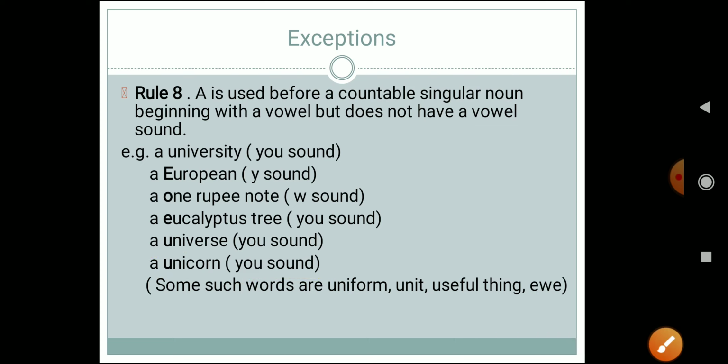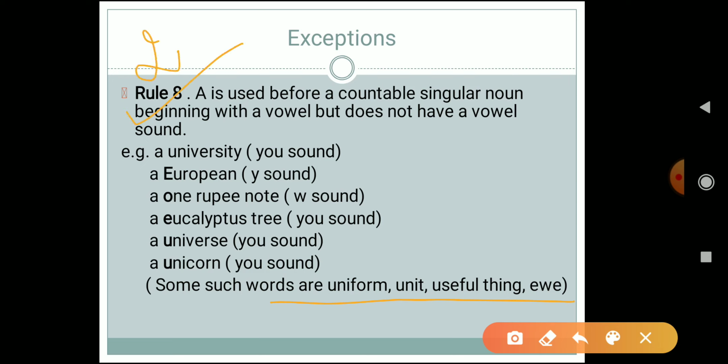Okay, I hope this is clear to everyone. Some more such words are there, for example uniform, unit, useful. Over there we have to use what? Over here also we have to use a. Okay, I hope this exception is clear to everyone, and again I am saying this is really very important.